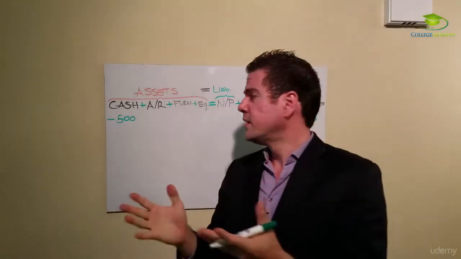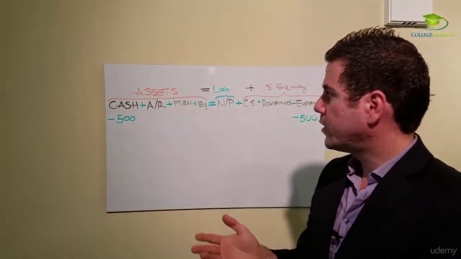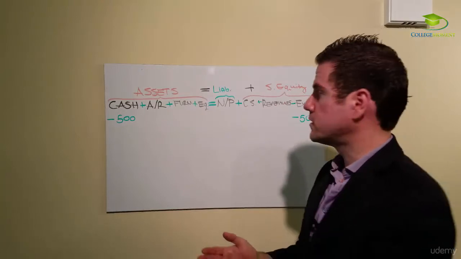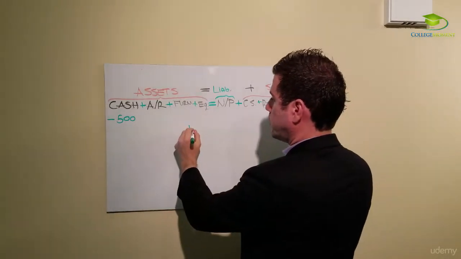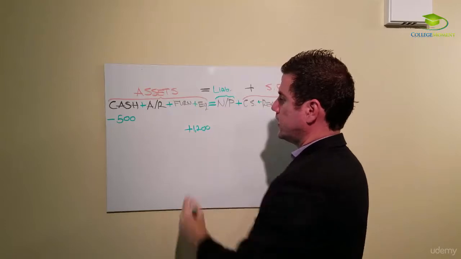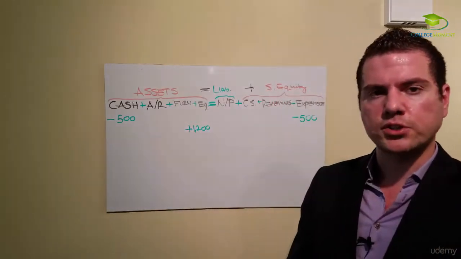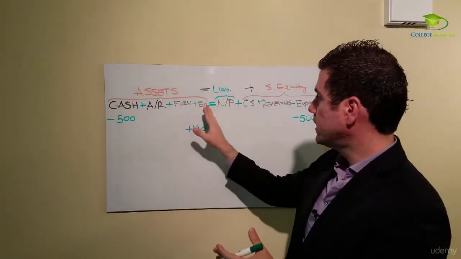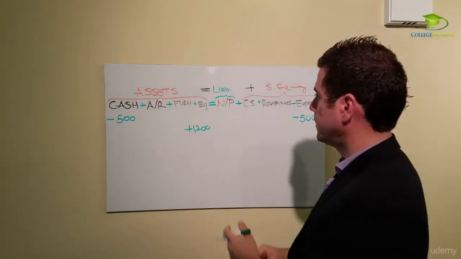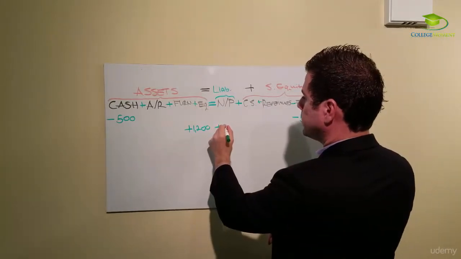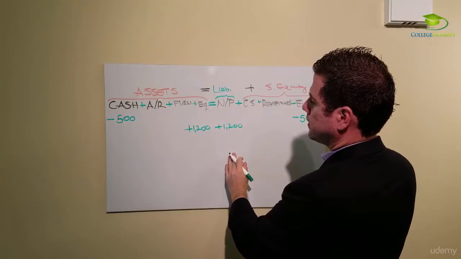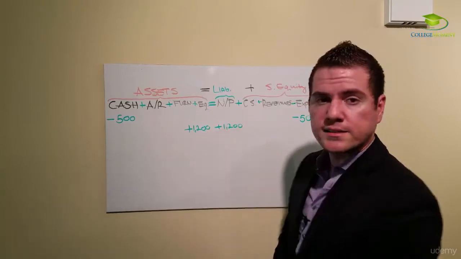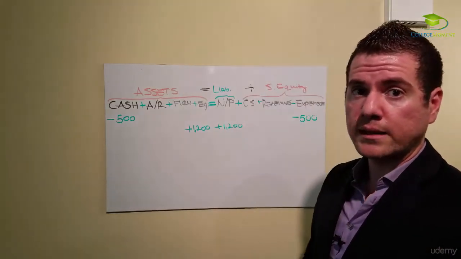Next transaction, the company purchased equipment of $1,200. So, equipment, $1,200, but the company did not pay cash. The company actually signed a loan for it. So we increase the notes payable by $1,200. So you see, both sides of the equation balance. Let's go to the next one.